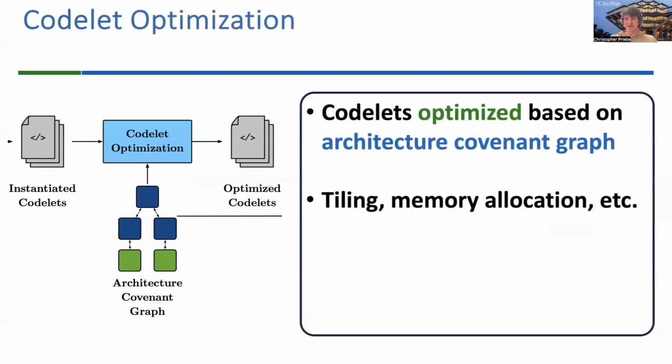The next step in compilation is to optimize the instantiated codelets. This involves processes such as tiling or memory allocation. These optimizations are done with the architecture covenant graph for the target architecture as context. Using this information, we can do target-specific optimization, and therefore we can do efficient multi-target compilation. As an example, we can optimize the tiling for an input or weight tensor to specifically cater to the target architecture using our architecture covenant graph.